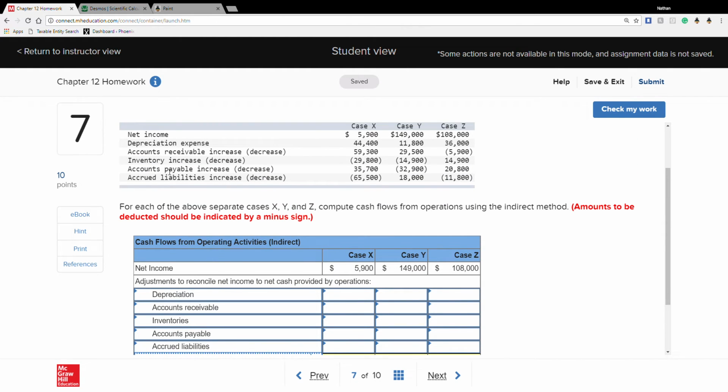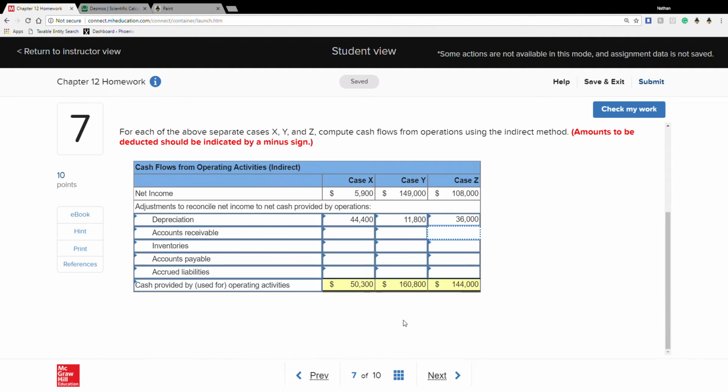Starting off, depreciation expense. And notice this would be Connect: the amounts that need to be deducted should be indicated by minus signs. So here, depreciation is always added back. So for each of these cases, we add back.